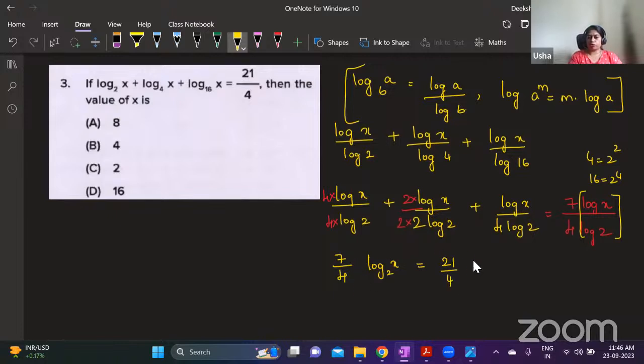Now 7 by 4 goes to the right hand side, or directly also you can cancel: 21 by 4 times 4 by 7. The 4 and 4 get cancelled, and this is 3. So log x to the base 2 is 3.